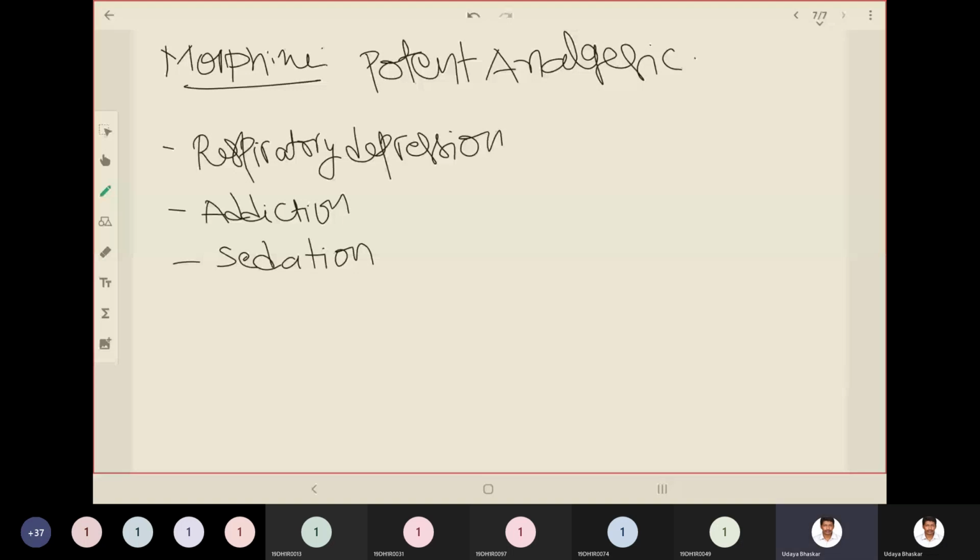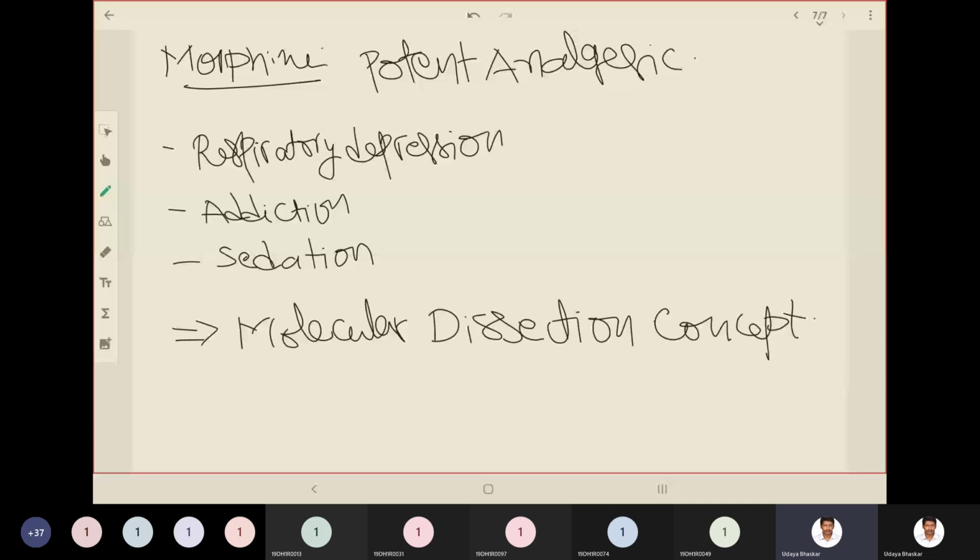We studied and identified the pharmacodynamically active component and the one which is responsible for the side effects. In this process, we got a few derivatives of morphine. There are a group of scientists who have done this research and we'll see them.